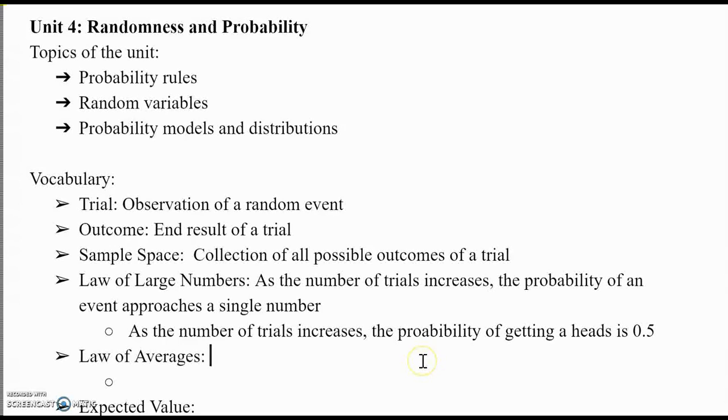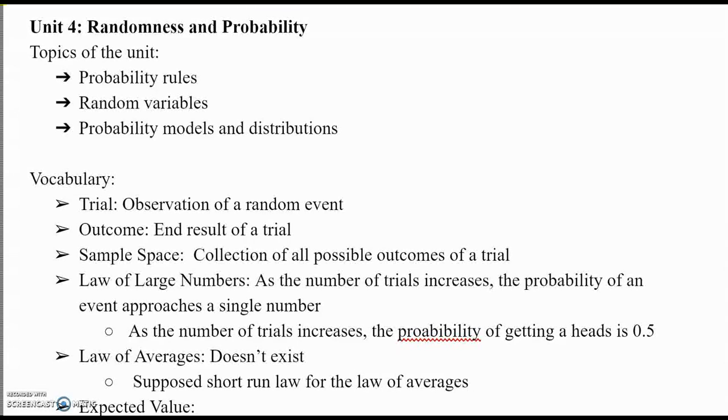Next, we have the law of averages, which is something that doesn't exist. Honestly, it is what people use to try to justify their short-run expectations. So it is a supposed short-run law. The law of large numbers comes up a lot on the AP exam. However, the law of averages does not. There's no supposed short-run law for the law of averages. It doesn't mean, for example, that since you've gotten 4 Fs in a row, you're due for an A+. There's nothing like that. It doesn't exist.